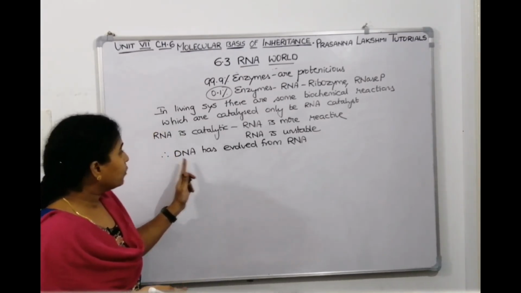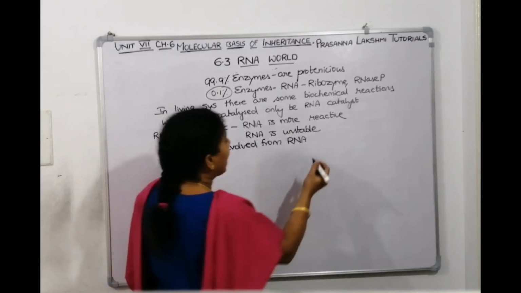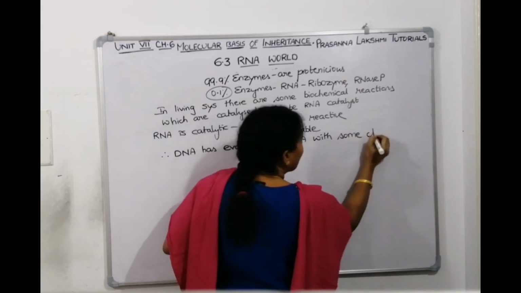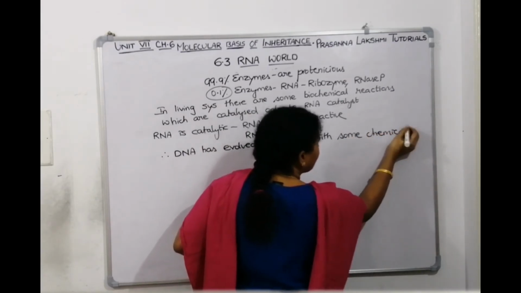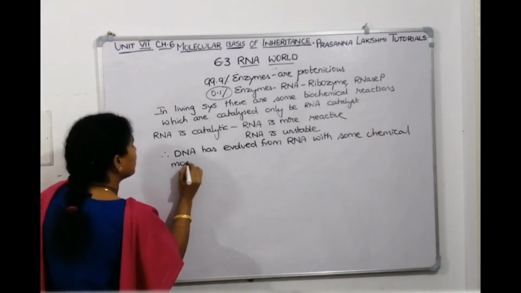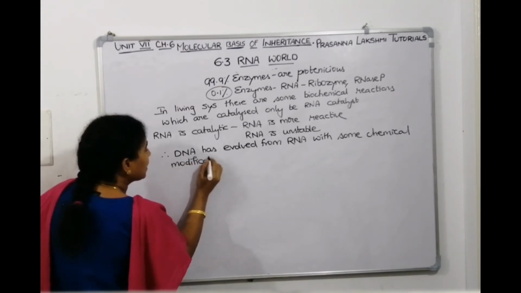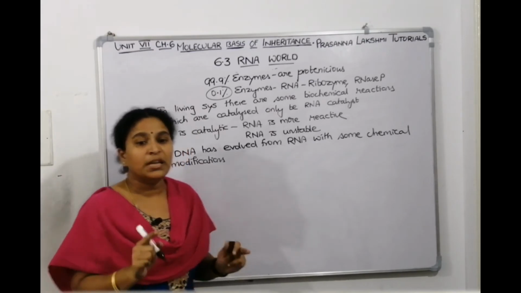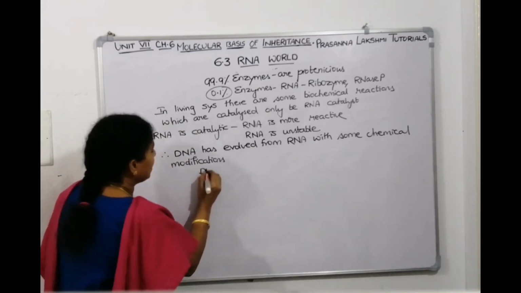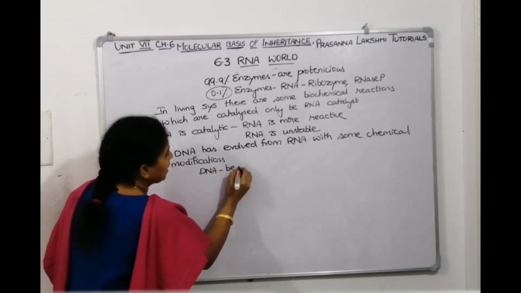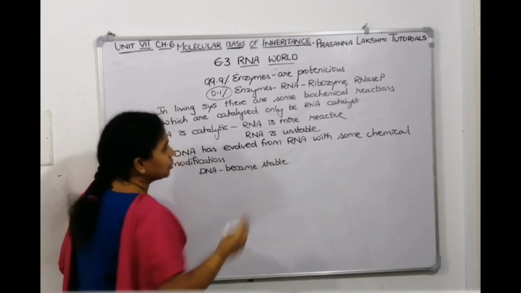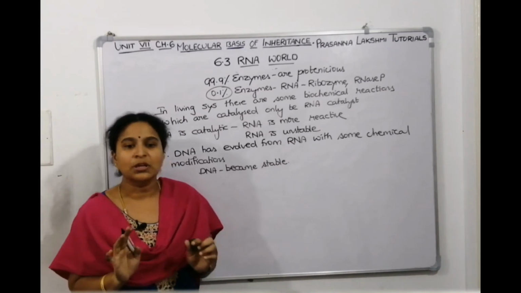So the RNA, children, has made some chemical modifications and got converted to DNA, and then DNA became stable because of the chemical changes it made. Those chemical changes have added stability to the DNA.